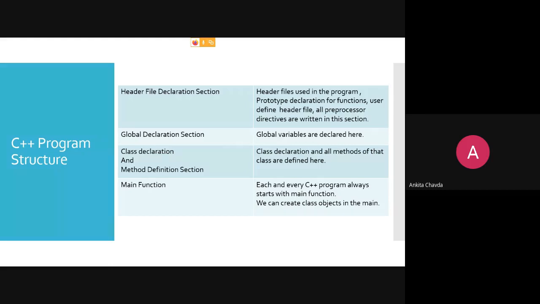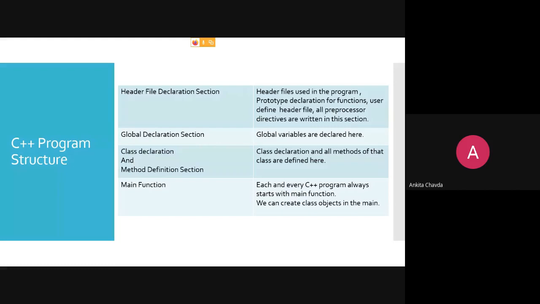So the class declaration and all the methods of that class are defined over here, right? For the class declaration, class is the keyword, then whatever the class name, for example ABC. It would be very similar to a structure, right? You write struct, then whatever the structure name, then the curly braces, and inside that you define variables of different data types, right? But here we will have variables as well as functions, right? That is the only difference. So data and functions would be there in this class.